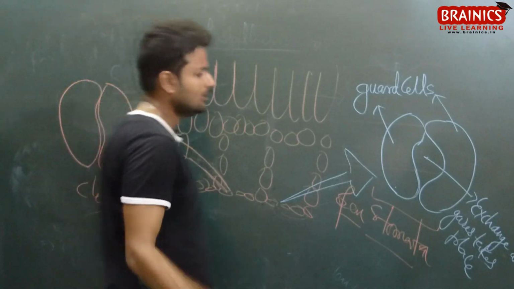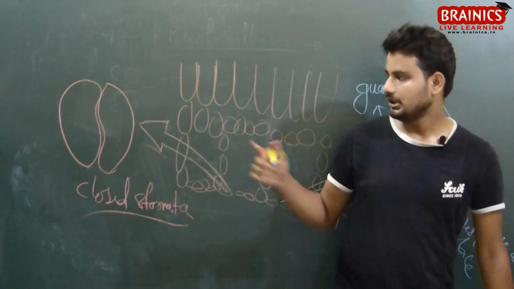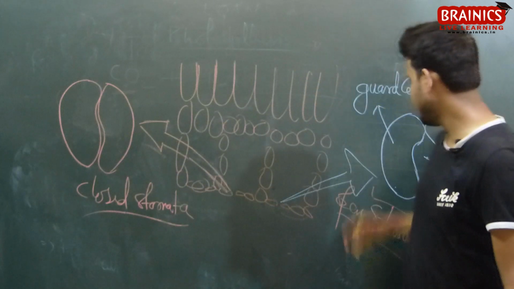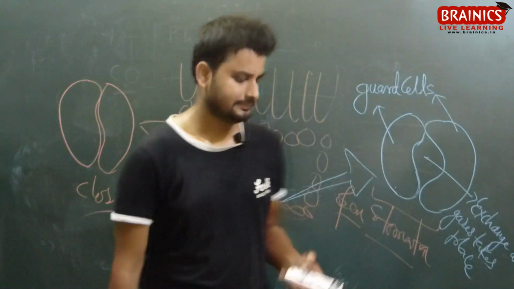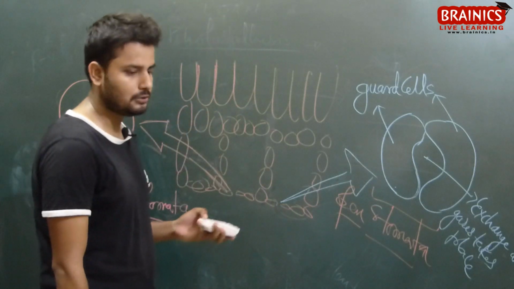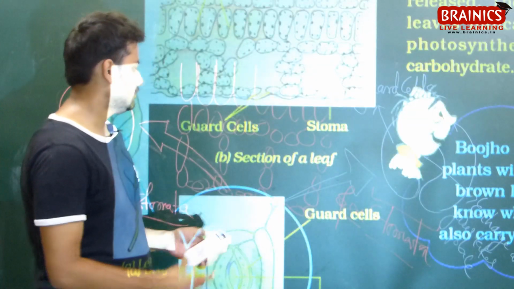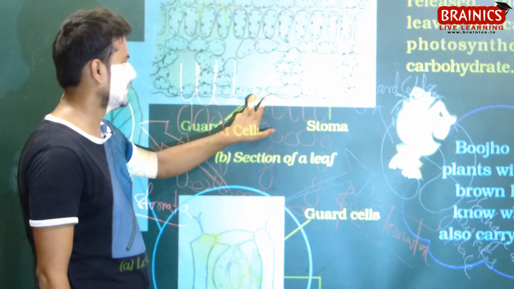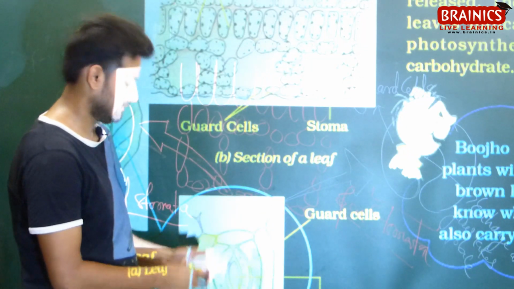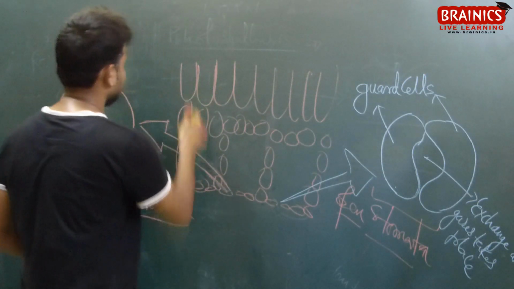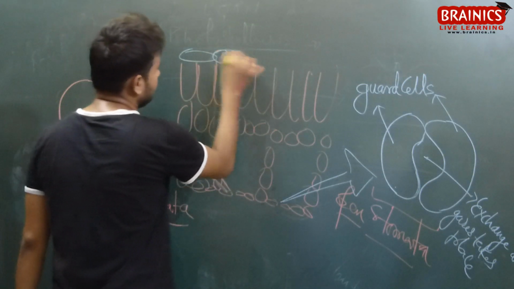You need to draw this picture, closed stomata and open stomata, in your practical notebook. I will go through it. Okay, let's move ahead. Look at this picture, that's what I'm trying to draw here. Let's draw some more cells over here, otherwise you will be in panic.